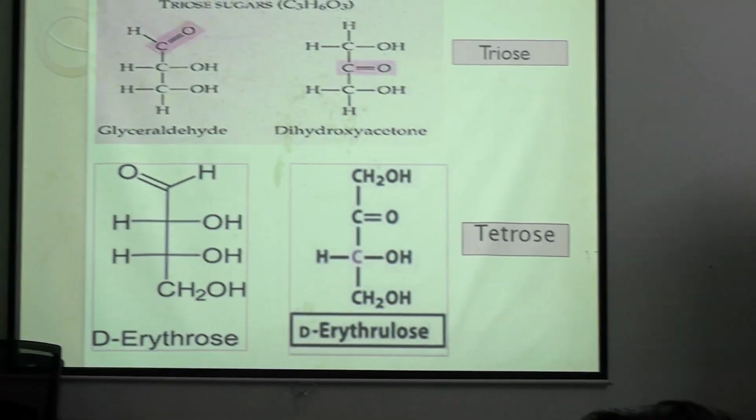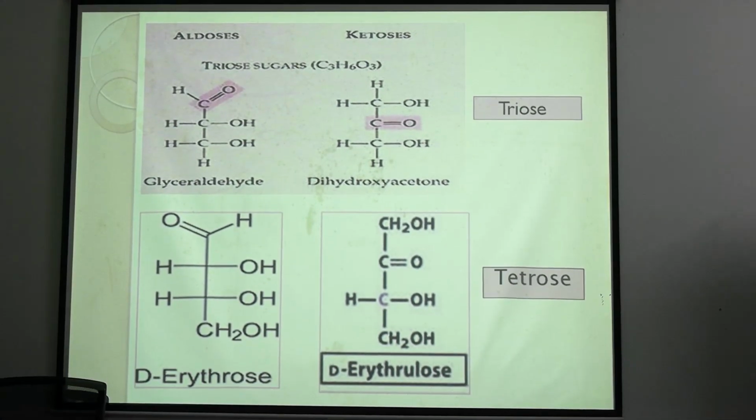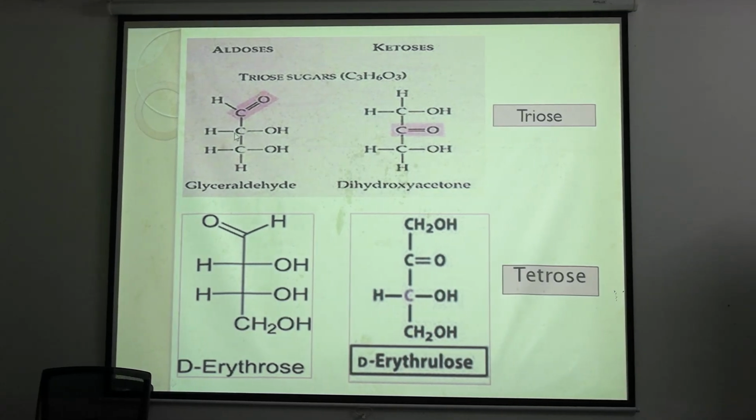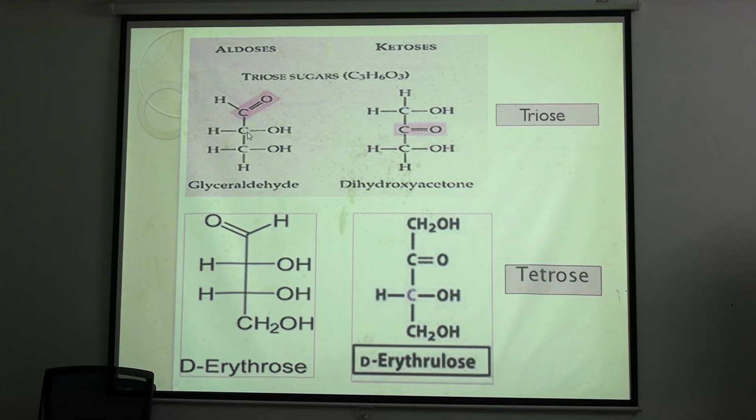So these are the basic structures of triose and tetroses. Okay, in triose, glyceraldehyde and dihydroxyacetone we already studied. Same here. See one thing, in glyceraldehyde, this is the second carbon. I told you to take the second carbon as the reference carbon. Why? At this reference carbon, the arrangement of H and OH will determine isomers. Okay, isomers, and we will study in detail in the isomer part. So here see, this is D-glyceraldehyde, because the OH group is on the right hand side.